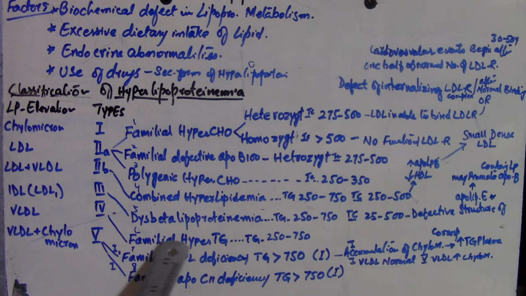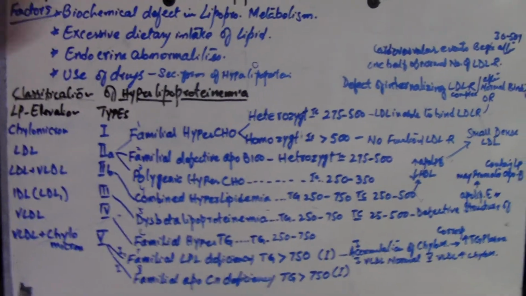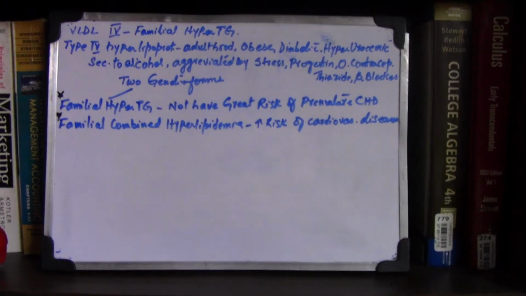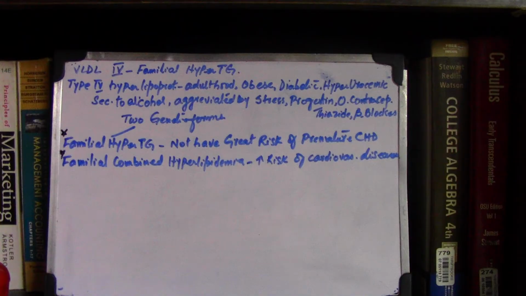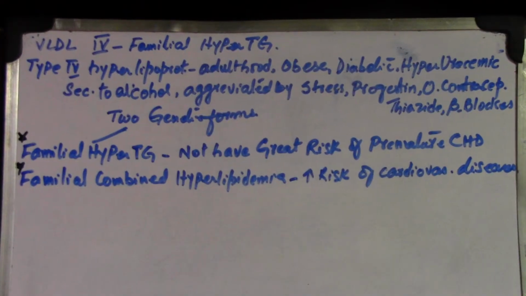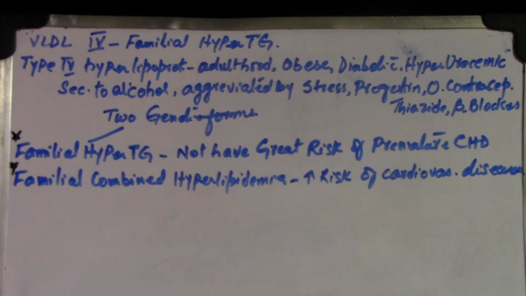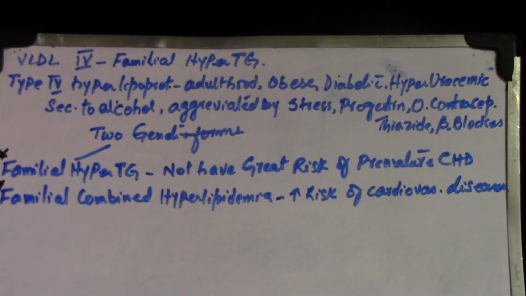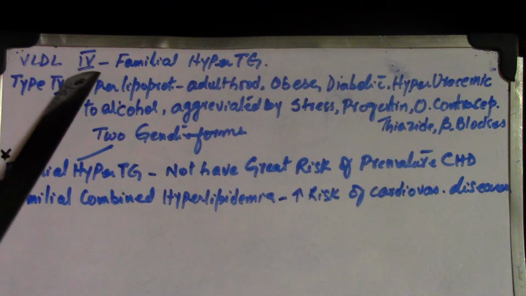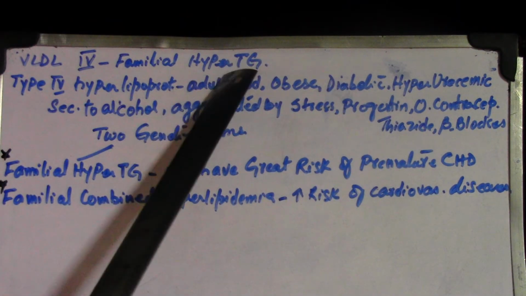that is a type of familial hypertriglyceridemia. In this, the triglyceride level is about 250 to 750. So we are going to discuss this. As I mentioned on the last board, it is VLDL type 4 familial hypertriglyceridemia.